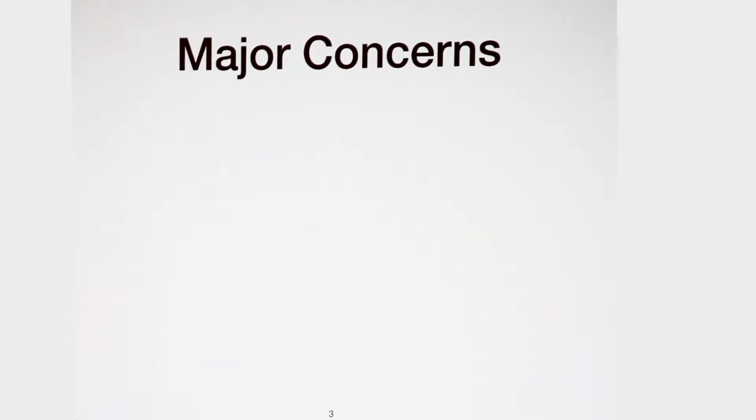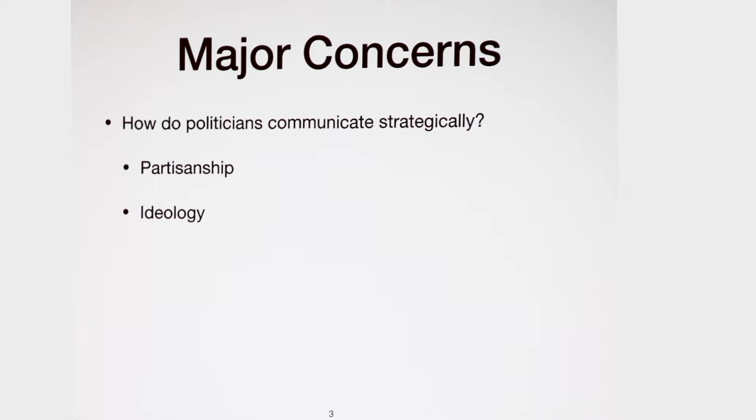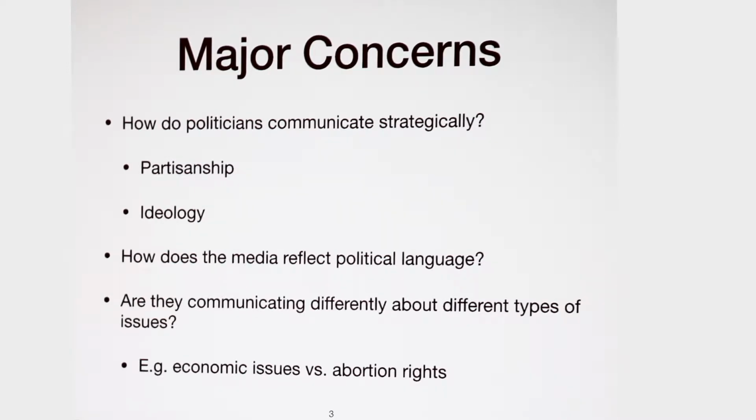In general, people are particularly interested in the following questions. First, how do politicians communicate strategically? For example, do they communicate consistently in different channels? Do they express similar ideology intensity when they debate on the Congress floor and when they make an announcement on their official website? Second, how does the media reflect political language? Third, are they communicating differently about different types of issues? For example, given a piece of text data, which topic is easier for us to tell the partisanship, economic issues or abortion rights issues?